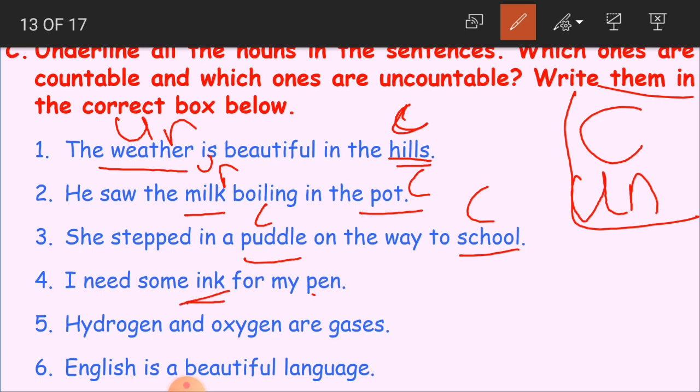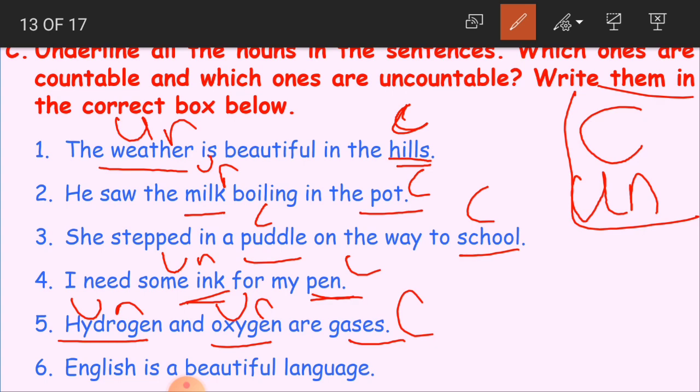I need some ink for my pen. Ink, pen. Can we count ink? No, we can't count ink. So, uncountable, pen is countable. Hydrogen and oxygen are gases. Hydrogen and oxygen, both are gases. This is uncountable as we cannot count the gas. But gases is the plural form of gas. So that is why it is countable.